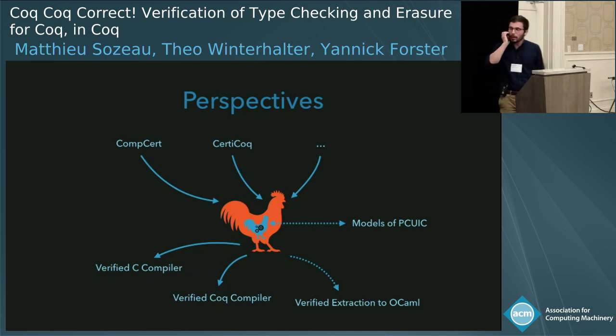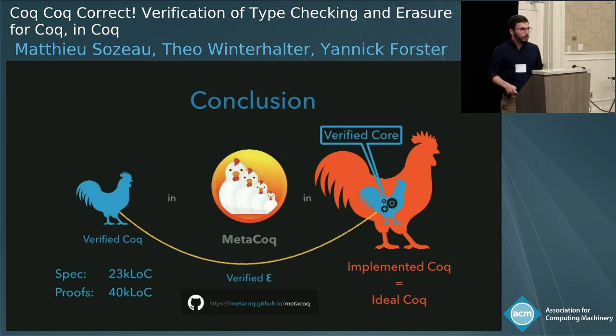We would like to look at other things in the future. So for instance, in order to extract what we have written to OCaml in a verified way, we need full extraction to OCaml verified. That would be an interesting project in the future. Also more theoretical things, like we can now build verified models for the underlying theory of Coq, say set theory, say realizability models.